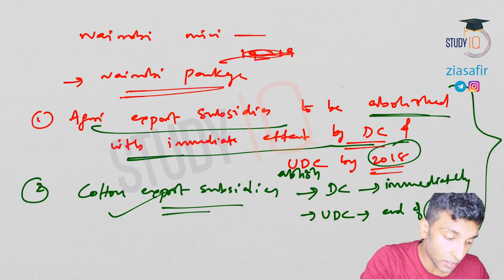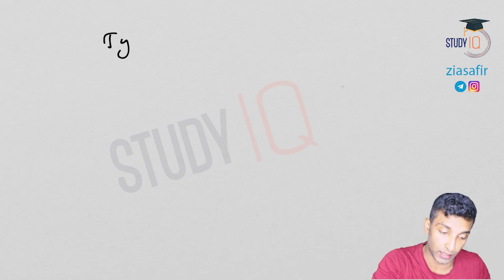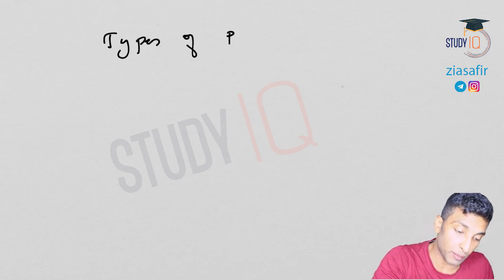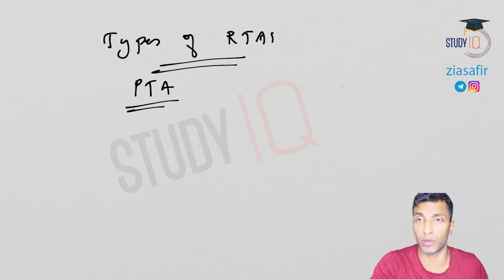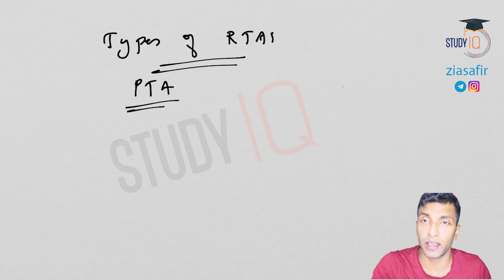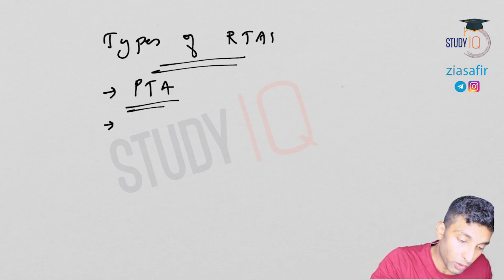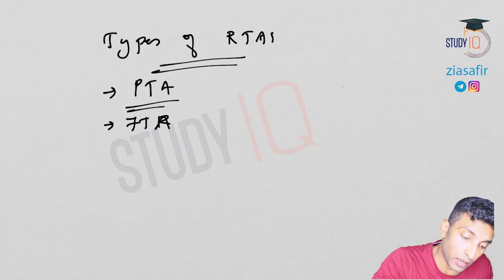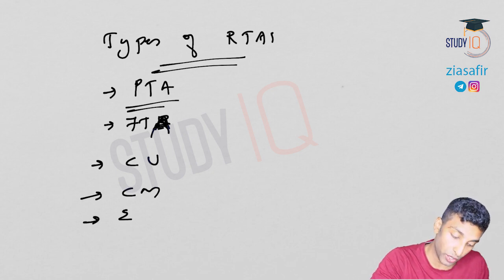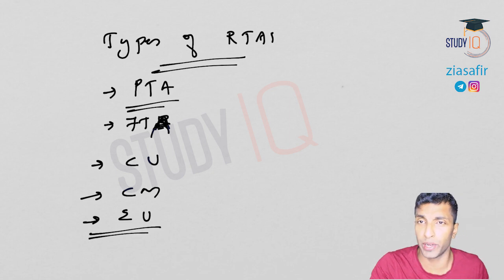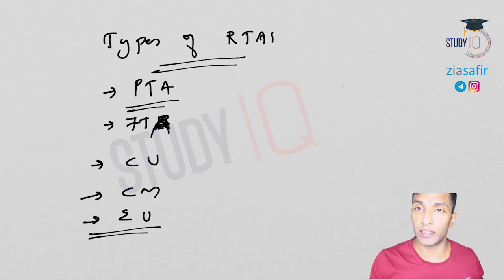In the next session, in tomorrow's video, we will be talking about the different types of RTAs. We will start with the preferential trade agreement, where I will discuss SAARC, SAFTA, etc. After this we will talk about the free trade agreement, and see the difference between PTA and FTA. We will also discuss the customs union, the common market, and the economic union, which means the economic and monetary union. All these will be covered in the next session.